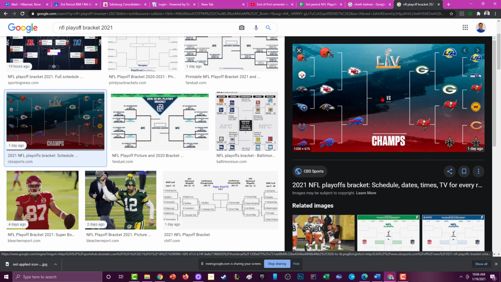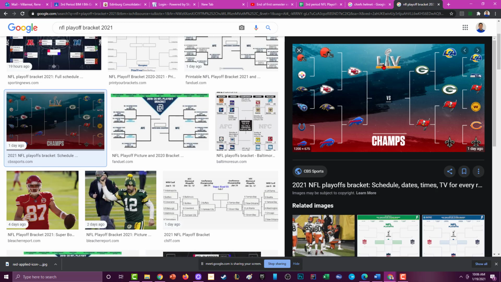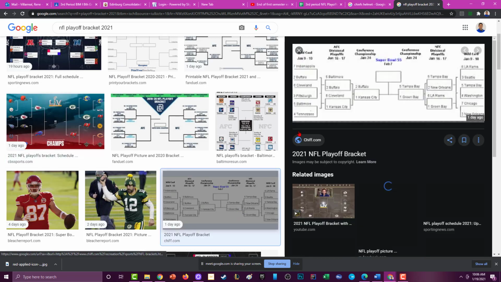The reason why I showed you that is because if you know nothing about football, this assignment might be a little bit more difficult for you. You have to put in a little more work, but this picture right here shows it all. These are the teams. If you don't know the teams by their helmets, it might be a little difficult for you. So let me show you one that's the same thing, but rather than the logos, it's going to have the names. So you can compare with this.